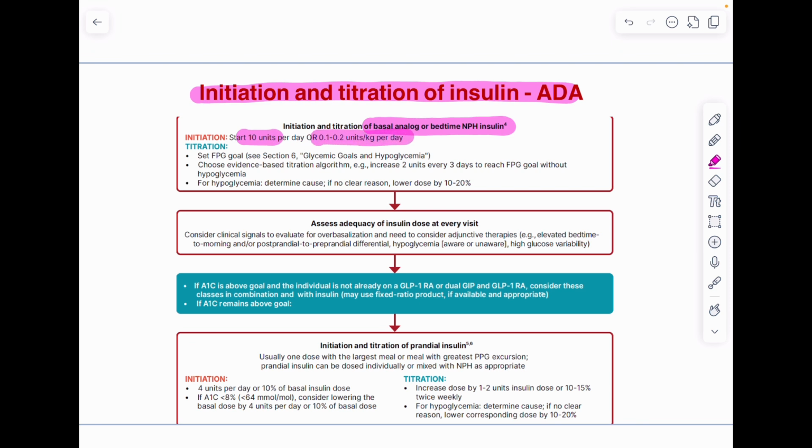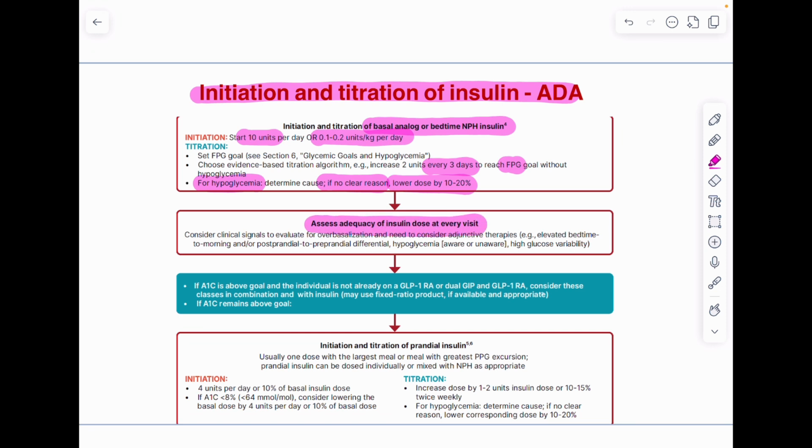Then we will up-titrate the dose depending on the fasting plasma glucose level. We need to increase the dose every third day. And if there is hypoglycemia and the cause is not clear, then lower the dose by 10 to 20%. Then assess adequacy of the insulin dose at every visit.